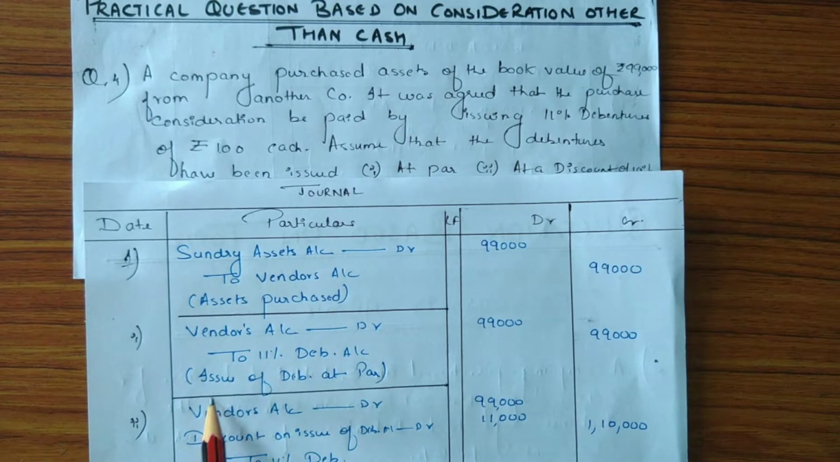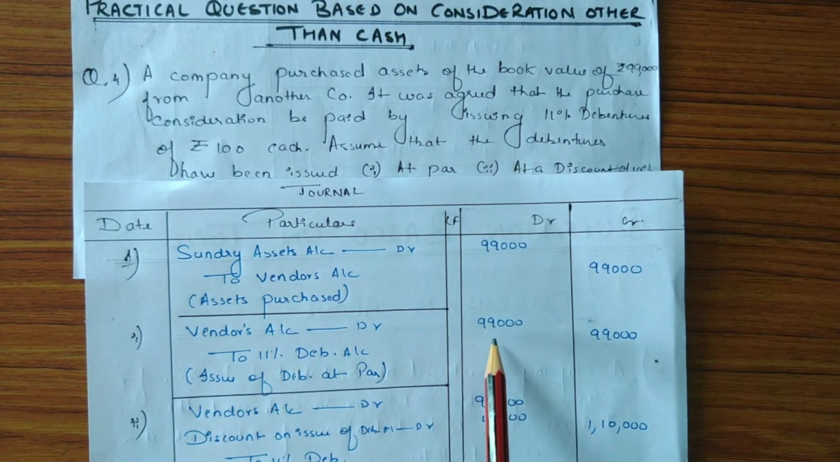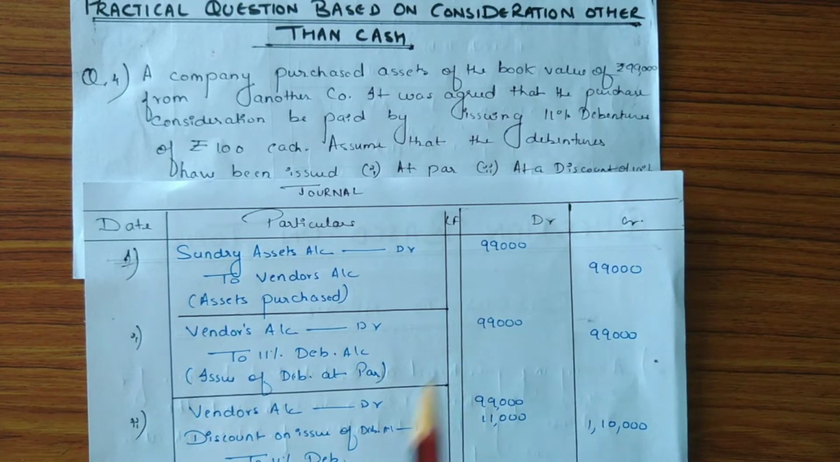Next is issue of debentures at par. Here the entry will be, while we issue the debentures to the vendor for purchasing the assets, vendor's account debit to 11% debentures account, and the purchase consideration is 99,000.